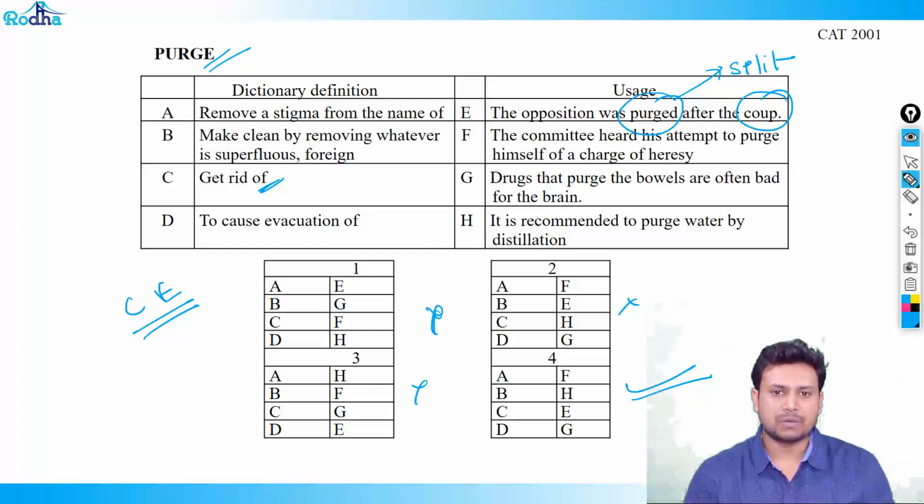Let me check one more: remove a stigma from the name of. The committee heard his attempt to purge himself of a charge of hearsay. So here he is trying to ensure that his reputation is intact. The attempt of keeping reputation intact would be applicable to the point of removing a stigma from a name. So A and F is correct, so this has to be the right answer.